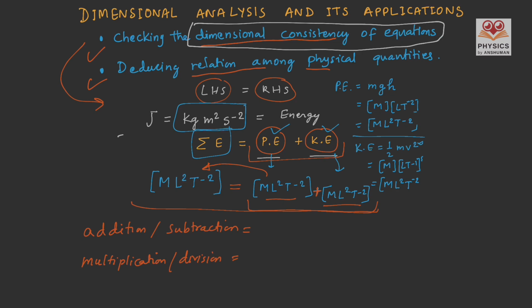Let me draw your attention to something really important here, but very easy to understand: when we add or subtract two physical quantities, we have to make sure the dimensions of both the physical quantities are equal. But when we multiply or divide any two physical quantities, it is not important that the dimensions of the physical quantities should be equal.